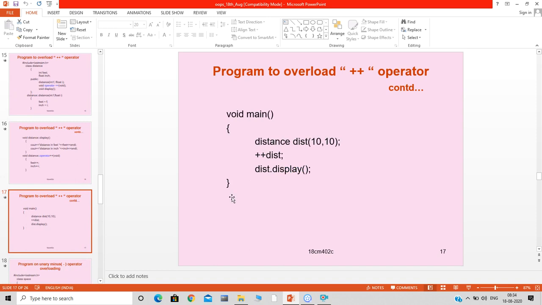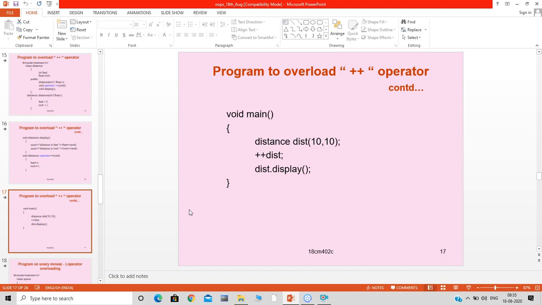And in main, now we need to call all these functions in order to make use of them. For that, in main, distance is the name of the class, so I am going to create an object for that, dist. And as there is one parameterized constructor, I need to pass two values, one of type int and one of type float. Here I am passing both the same, 10, 10.